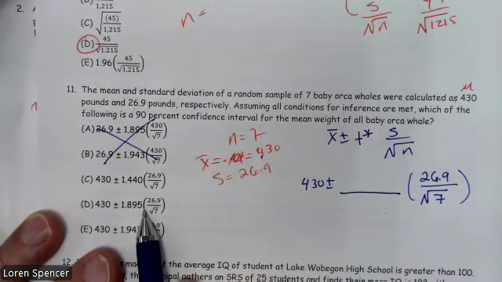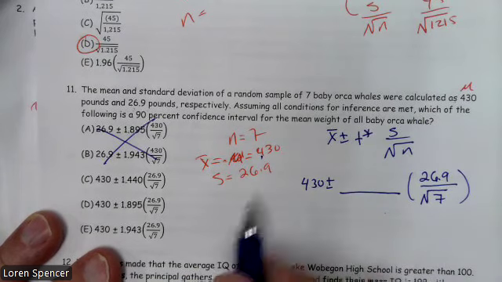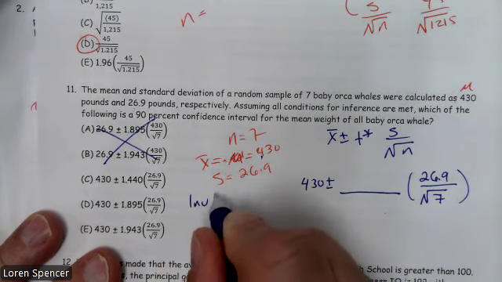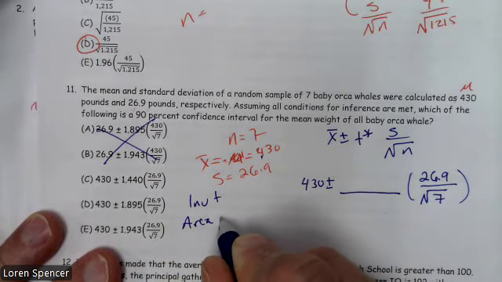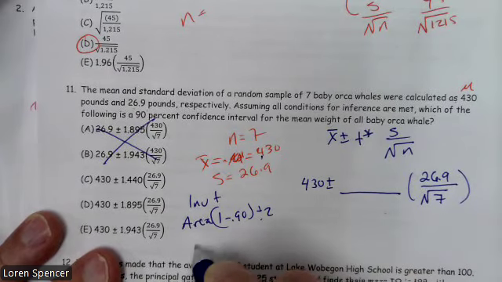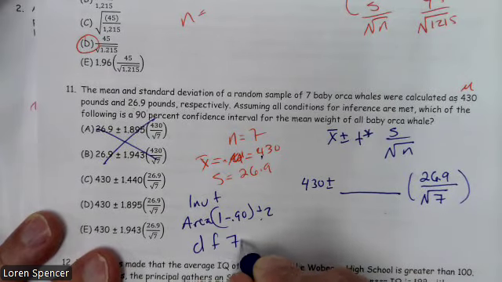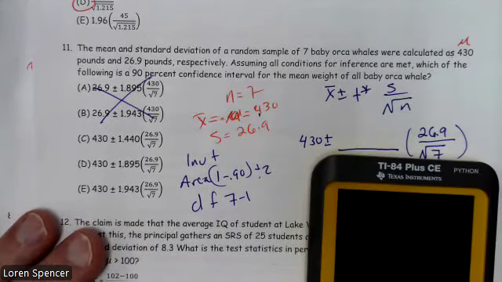Everything else looks pretty good. But remember, to get the t star, I'm going to have to go inverse T. It's going to ask for my area, and my area is going to be (1 minus 0.90) divided by 2, and my degrees of freedom is going to be 7 minus 1. So please don't forget about the degrees of freedom.